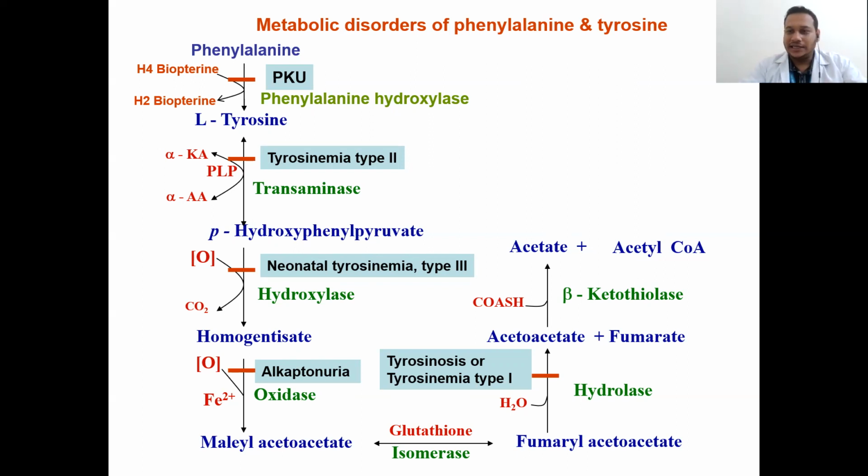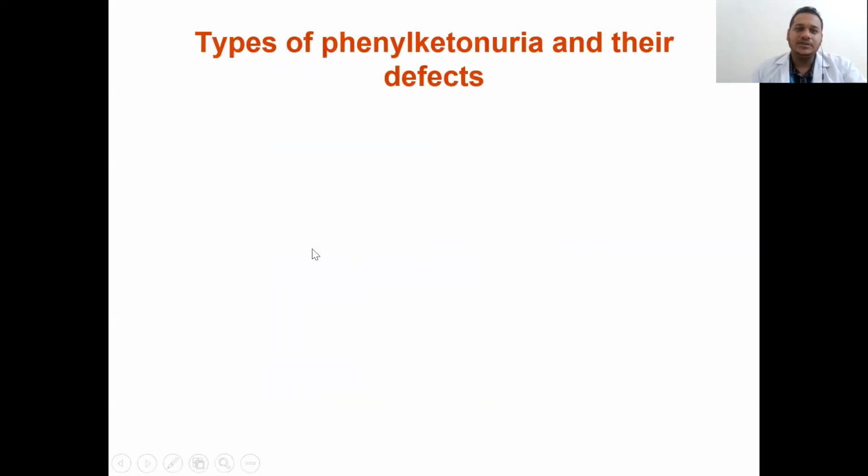Then the next one is alkaptonuria, which has an enzyme defect of homogentisate oxidase. So there will be accumulation of homogentisate because the oxidase enzyme will not be there, so it cannot get converted into maleylacetoacetate. Let's see one by one briefly.